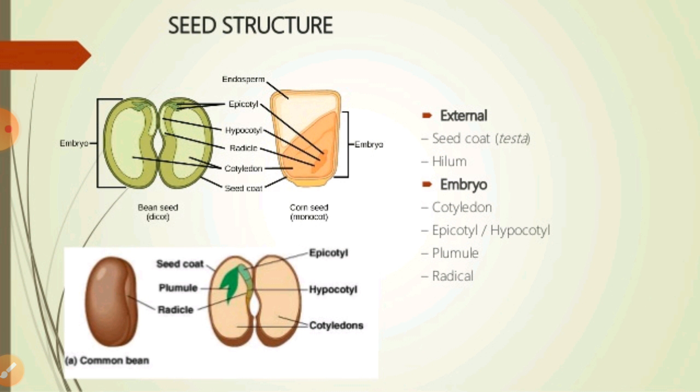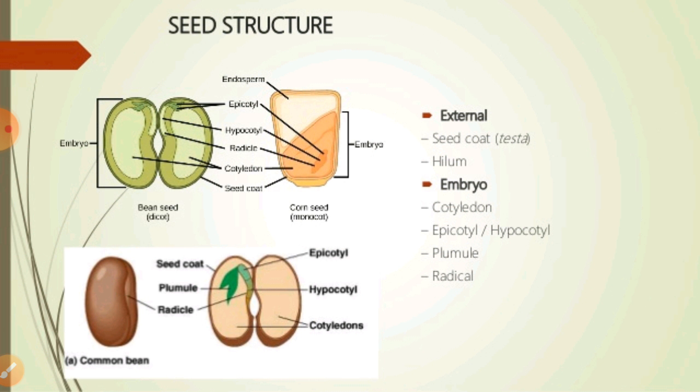If we talk about their external structure, generally they have light colors, and the surface may be smooth or wrinkled. Some oval scar is present on the side, that is called the hilum, right? And we can say that they have a narrow ridge called the raphe that runs from the hilum to the chalaza inside the flower. And we can also see a small pore, that is called the micropyle, present between the hilum and the pointed end.